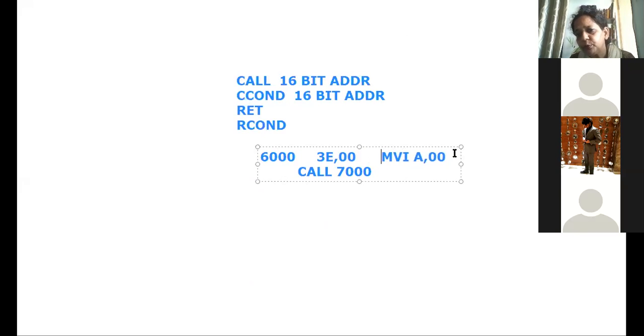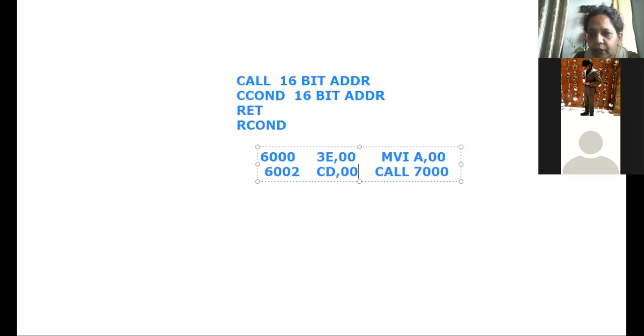I hope you remember all these things which I have already covered. Now this is a 2-byte instruction. Therefore, the next instruction comes at 6002, which is call. The code for call is CD, and it is a 3-byte instruction. Therefore, you will write the lower byte of the address first, and then the higher byte. This is how you write the code. Now, this is a 3-byte instruction.